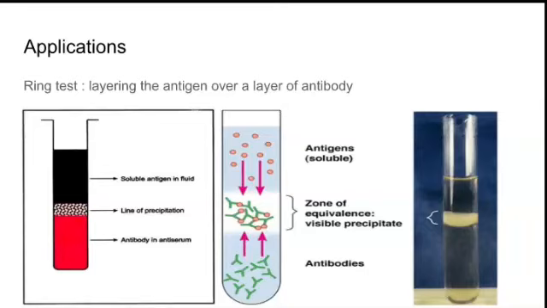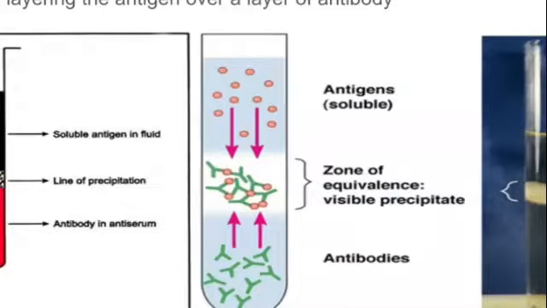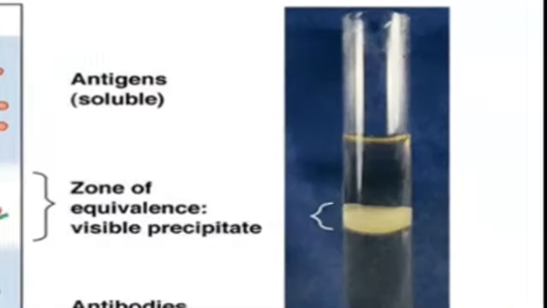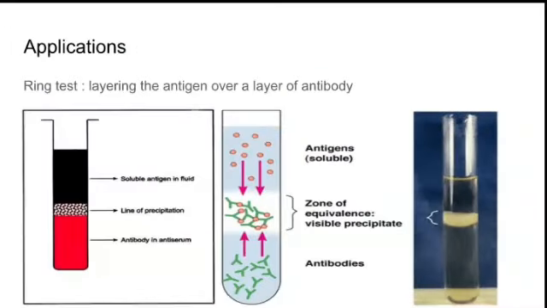This application of precipitation happens in different types of tests. The first one is the ring test. In a test tube, they add antigen over a layer of antibody. The antigens interact with the antibodies and the precipitation happens. Here you can see in this liquid how the precipitation happens. So this is a ring test, where there is a layering of antigen over an antibody.